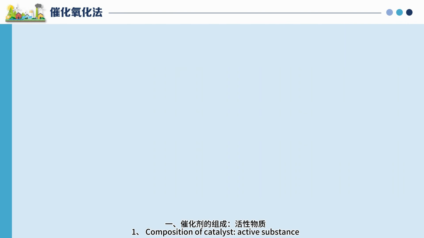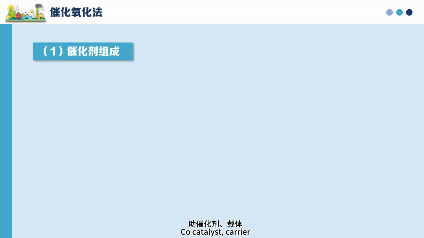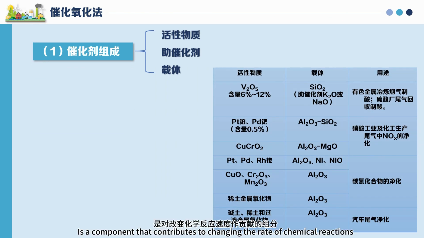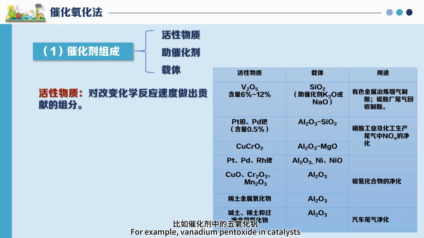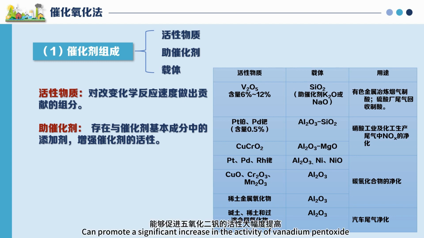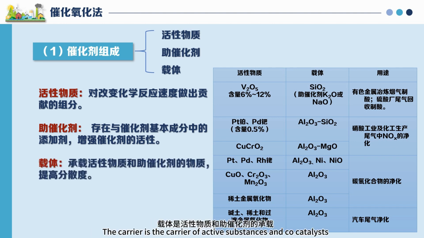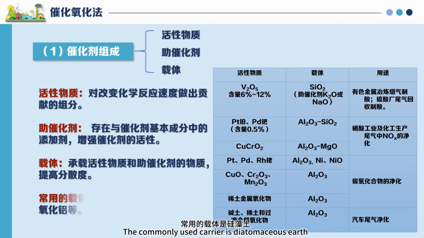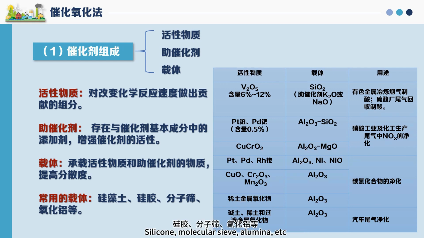1. Composition of catalyst: active substance, co-catalyst, carrier. The active substance is a component that contributes to changing the rate of chemical reactions, for example, vanadium pentoxide in catalysts. The co-catalyst exists in the basic components of the catalyst as an additive that increases catalyst activity. For example, potassium sulfate can promote a significant increase in the activity of vanadium pentoxide. The carrier is the carrier of active substances and co-catalysts, improving dispersion. Commonly used carriers are diatomaceous earth, silica gel, molecular sieve, alumina, etc.